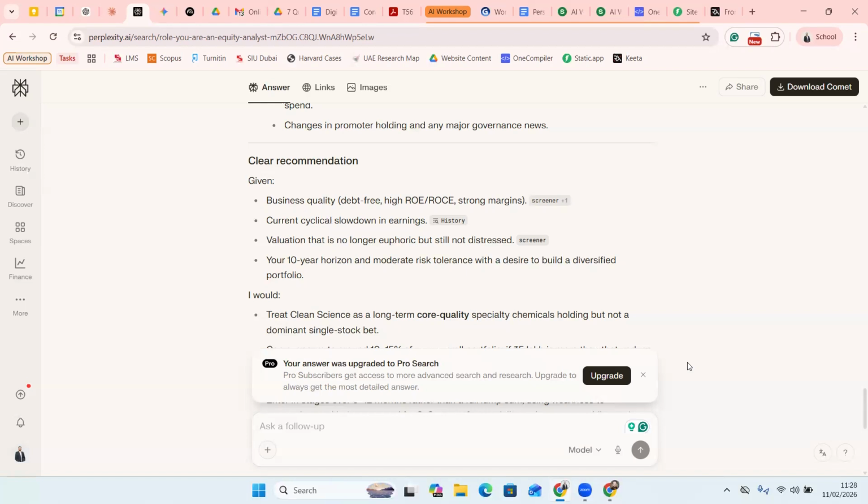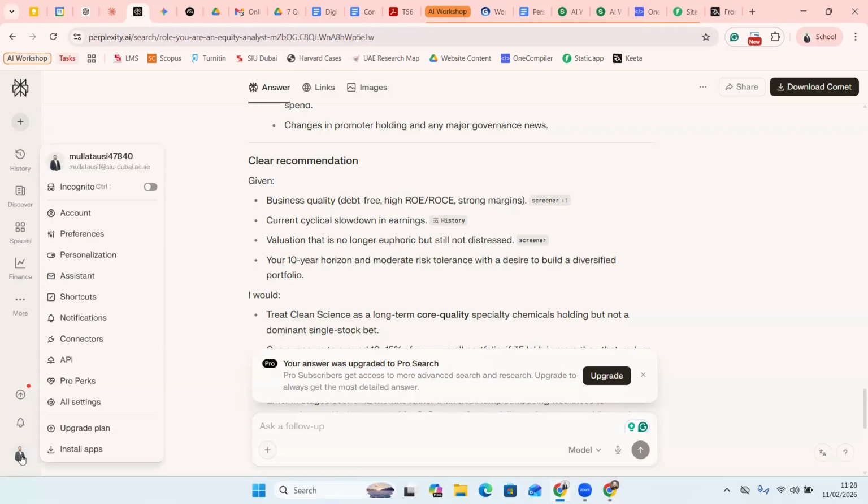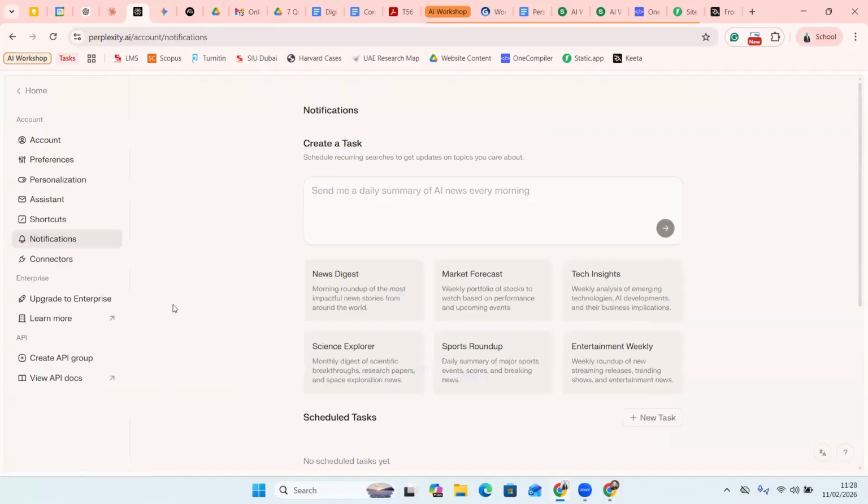The second use case for which I use Perplexity is that it also gives me weekly, I will not say reminders, but it kind of notifies me if there is a latest happening around a topic that you are interested in. Okay, how do you do that? For example, you go over here. You click on your profile picture. There's an option called assistant. There's an option called notifications. So click on notifications, and then you can create a task.